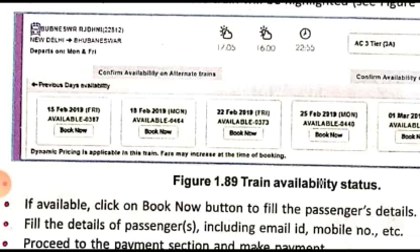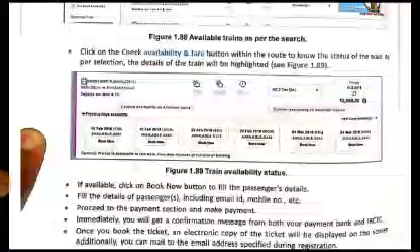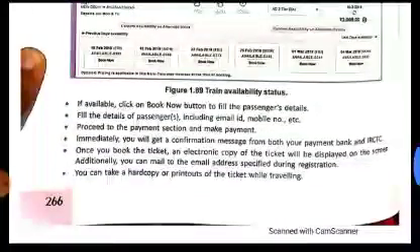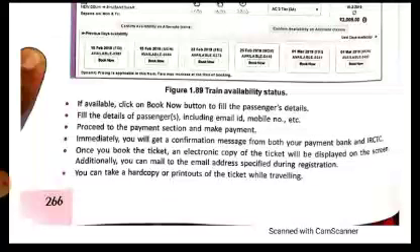Okay, so if seats are available as per your choice, then click on the Book Now button to fill in the passenger details. When you click on Book Now, another page will open. There you have to fill in the different details about your journey, the details of the passengers, including email ID, mobile number, etc. Then proceed to the payment section and make the payment.